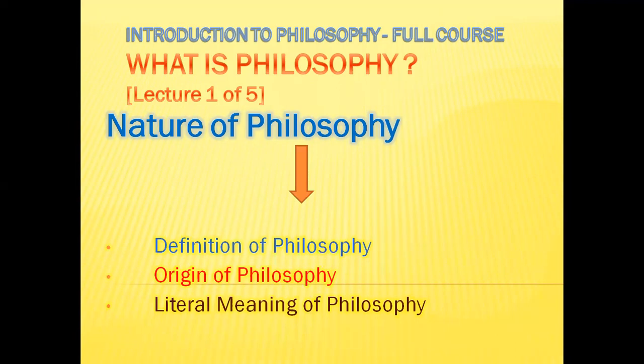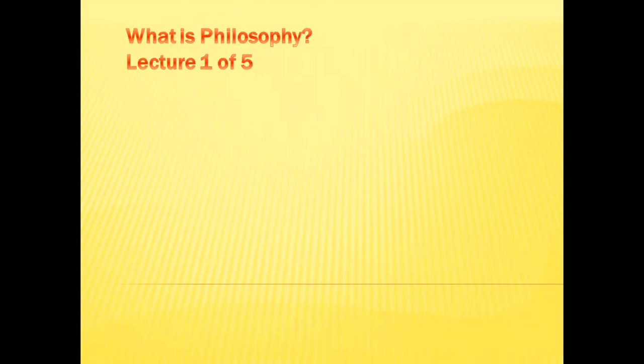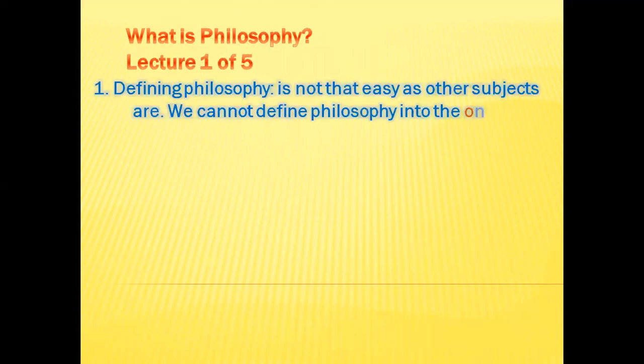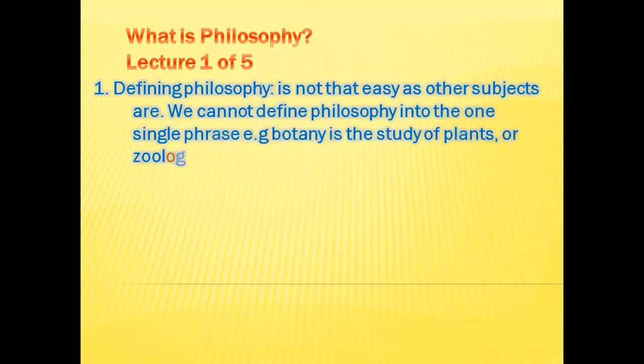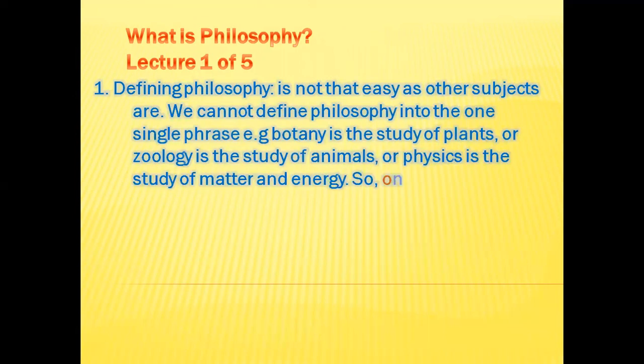So let's begin from the definition of philosophy. We cannot define philosophy into one single phrase. That means defining philosophy is not as easy as other subjects. For example, botany is the study of plants, zoology is the study of animals, physics is the study of matter and energy, and so on. So this can't be done with philosophy.